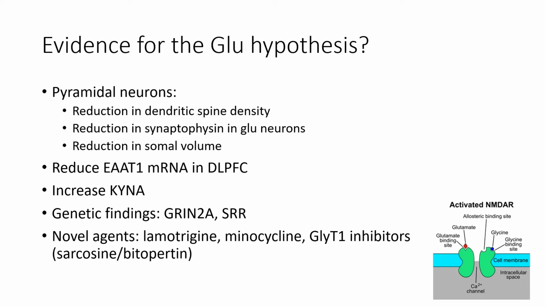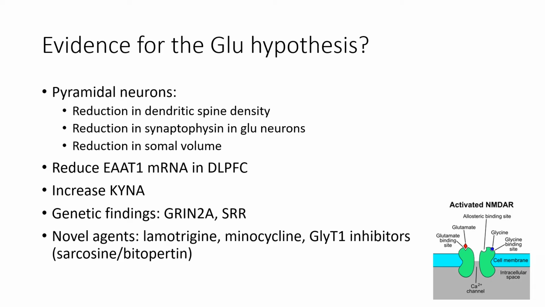There are fewer dopaminergic projections to the prefrontal cortex compared to controls. There is a reduction in the pyramidal somal volume as well. Also, there are reductions in the expression of synaptophysin, which is used to mark synapses. So either there is a decreased expression of this protein or there are actually fewer glutamatergic synapses. There's also a reduction in the excitatory amino acid transporter mRNA in the dorsolateral prefrontal cortex, which would insinuate there is a lack of glutamate reuptake.